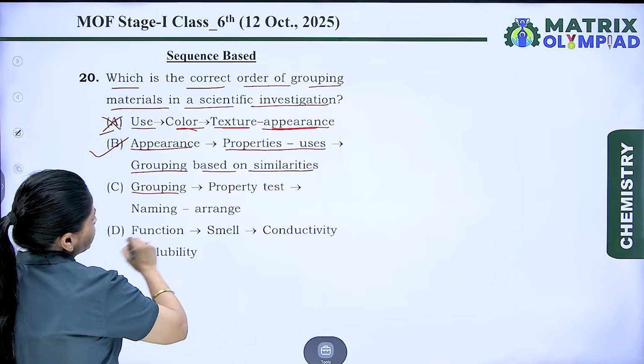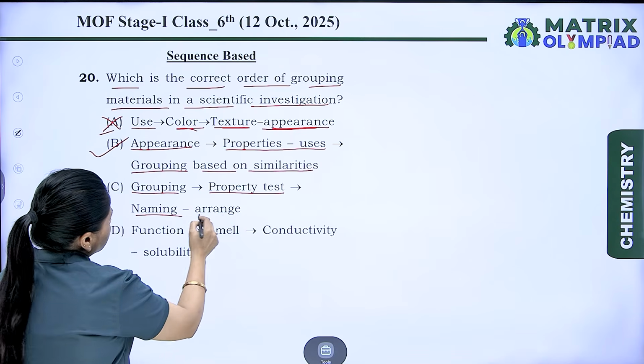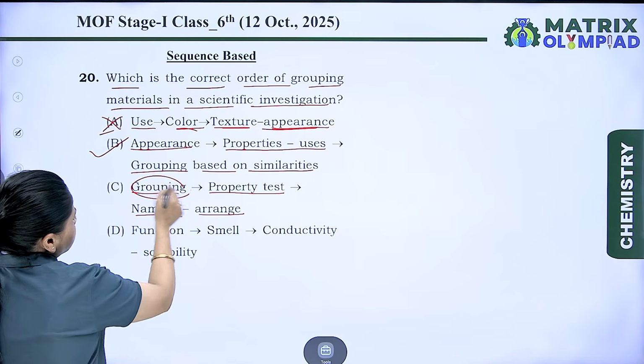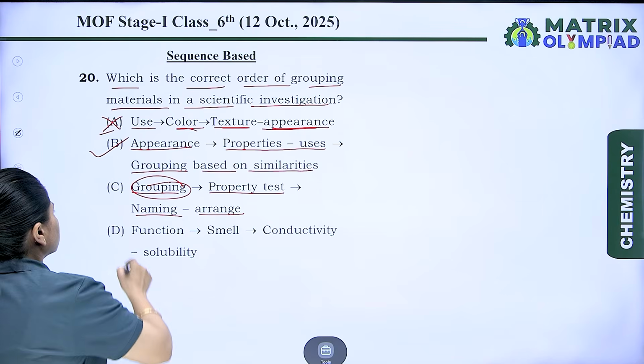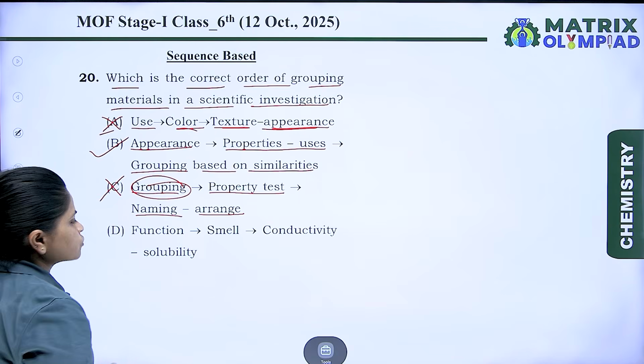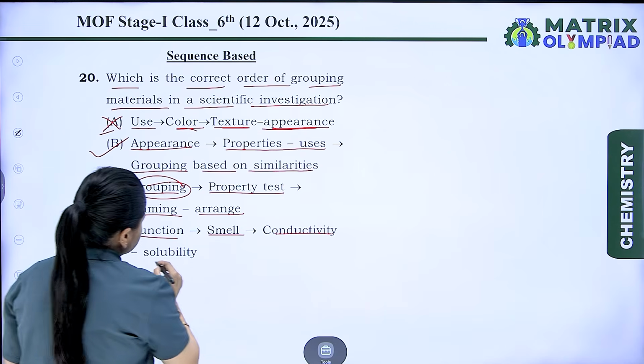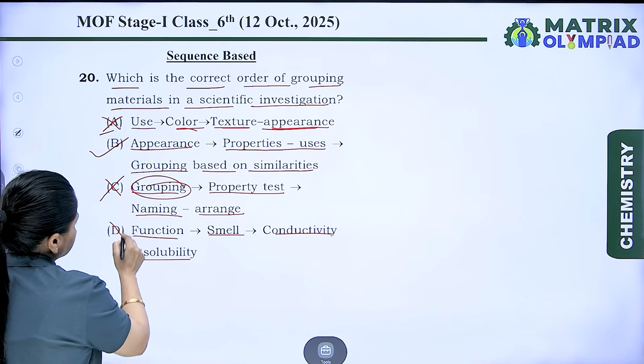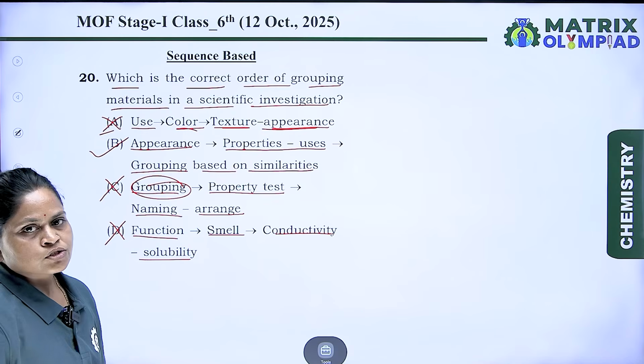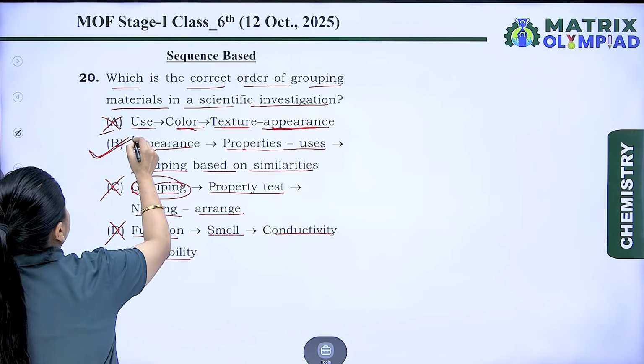C. Grouping, property test, naming and arrange. Grouping is taken as the first step. This is wrong, so option C is also incorrect. Function, smell and conductivity, solubility. This is again the wrong option. So the correct answer is option B.